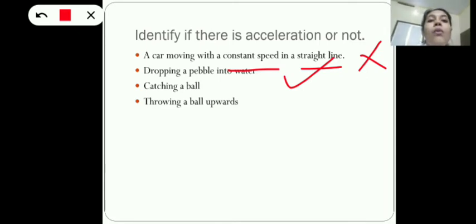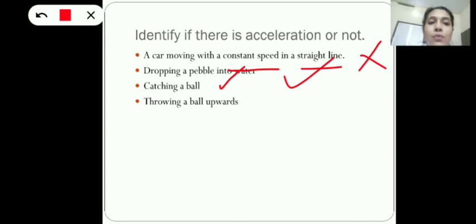Now, what happens when you catch a ball? So when you catch a ball, the ball comes to rest. That means its velocity decreases. So there is an acceleration in that case too.